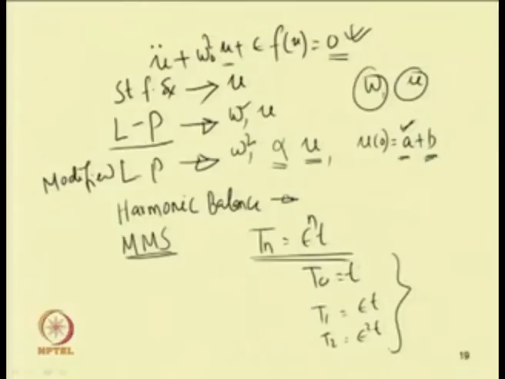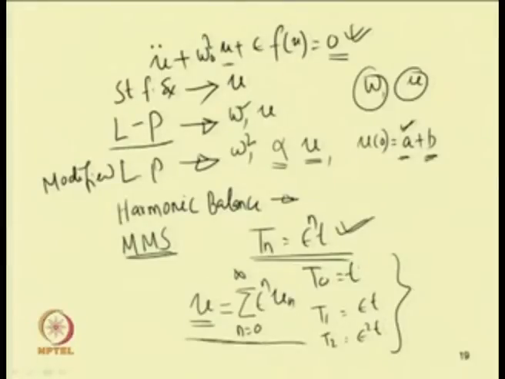So, in the first step we have substituted the different time scales, and then we have expanded this u. One can write u in a different way also, that is, u equal to the sum over n equal to 0 to infinity of epsilon to the power n u n, by taking different time scales, and substituting this in the governing equation.